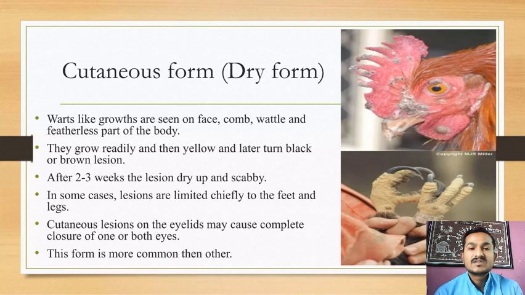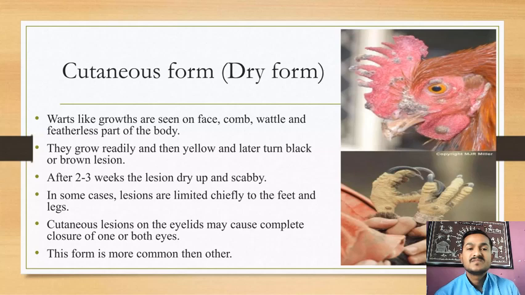Wart-like growths are seen on the face, comb, wattle and featherless parts of the body. Where no feathers are present on these parts, these pimples or dark spots show the viral growth. Next, they grow readily, turn yellow and later turn into black or brown lesions.